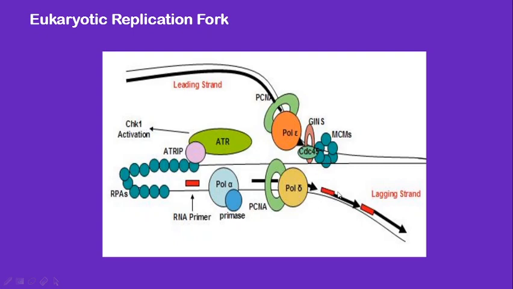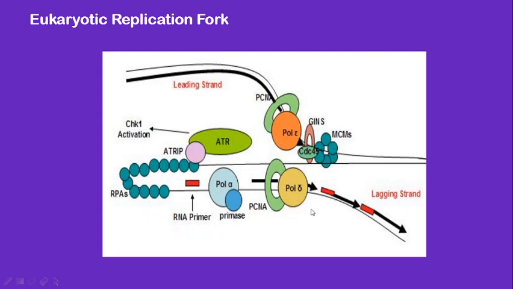of polymerase delta. The Okazaki fragments are about 100 to 200 base pairs in eukaryotes. Many RNA primers are required for the synthesis of the lagging strand, and only one primer is required to synthesize the leading strand. These RNA primers are synthesized by the action of the DNA polymerase alpha primase enzyme.